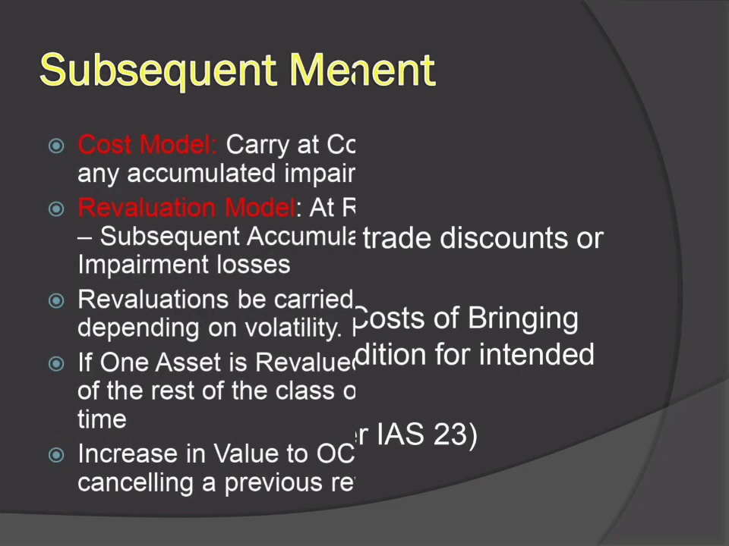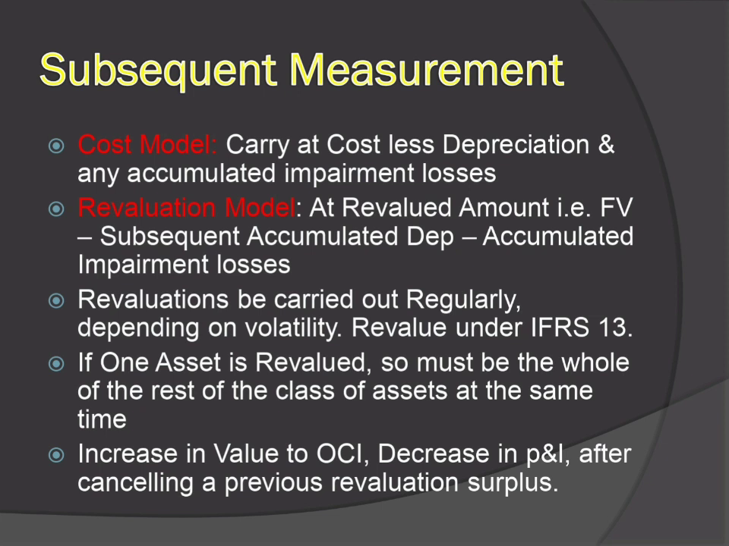So, coming to subsequent measurement, we can choose any of the models, either the cost model or the revaluation model. In the cost model, we have to carry the asset at cost less depreciation and any accumulated impairment losses. Under the revaluation model, we have to carry the asset at revalued amount, that is the fair value less subsequent accumulated depreciation less accumulated impairment losses.